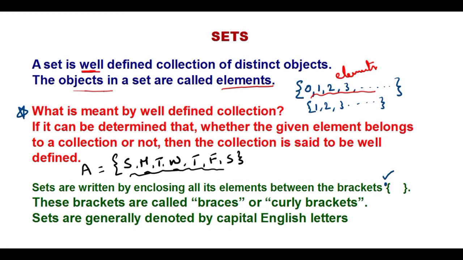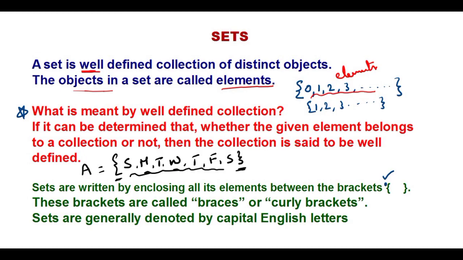Element should be written with small letters, but here, just for the starting letter, I have taken a capital. Generally we write small letters in the brace brackets, that means curly brackets. So here curly brackets are compulsory. If you do not use curly brackets, we can't call it a set.